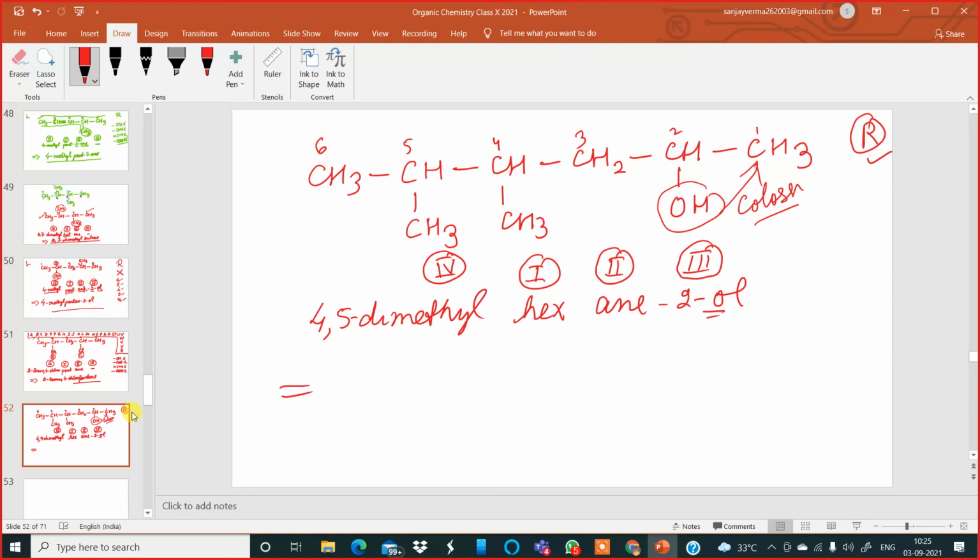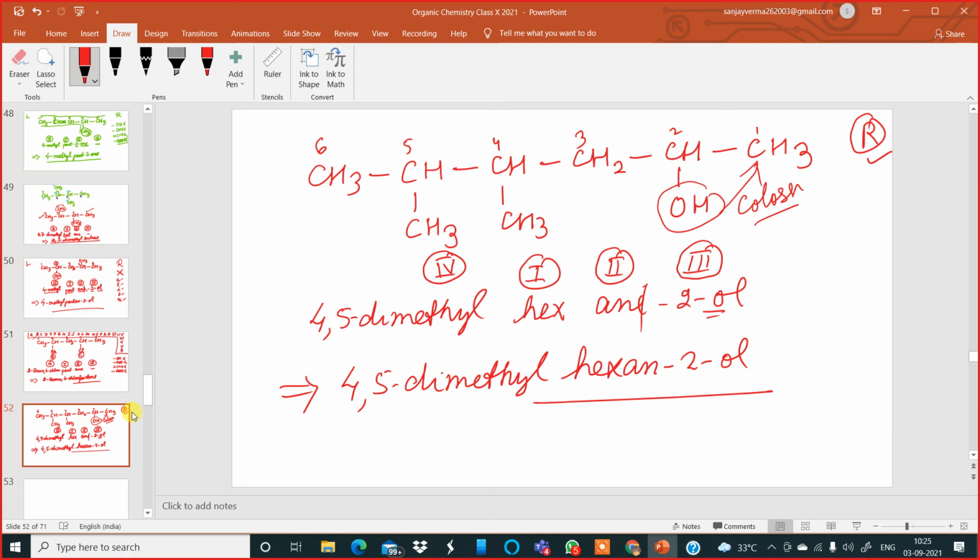There is a vowel, no? Drop this. So we will drop the 'e' and write 4,5-dimethylhex-2-ol. Complete that. 4,5-dimethylhex-2-ol. Wonderful, very wonderful.